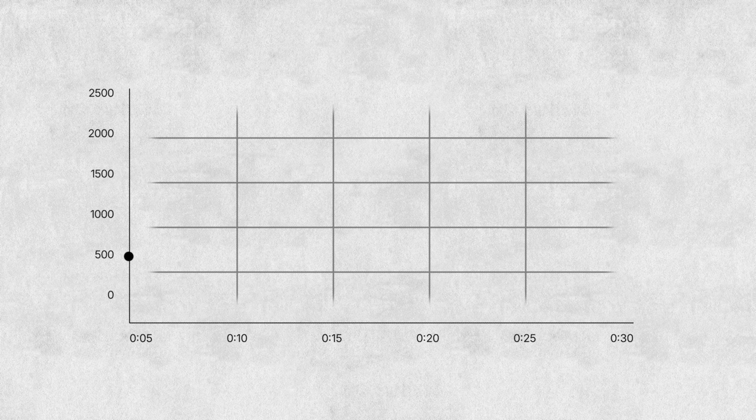When a generator receives a dispatch instruction, it is issued a specific dispatch target. This is a target output level that must be reached by the end of the 5-minute interval. Each generator must reach its dispatch target by ramping in a straight line from its starting power level. This process then repeats in the next period, and the next, and the next.